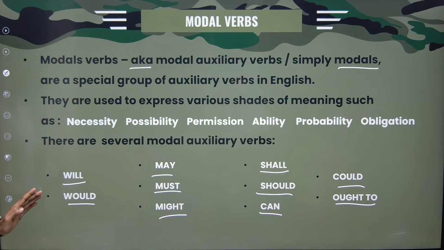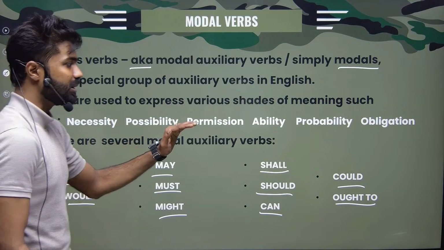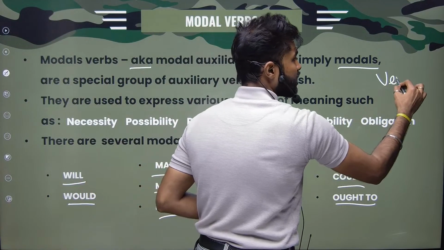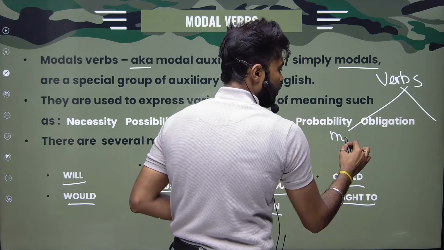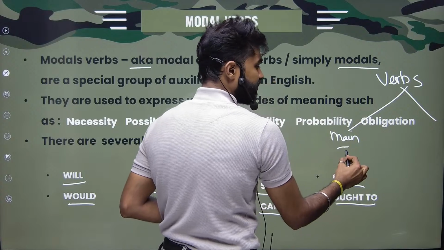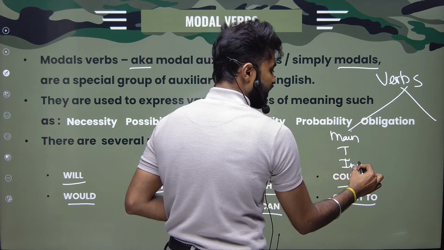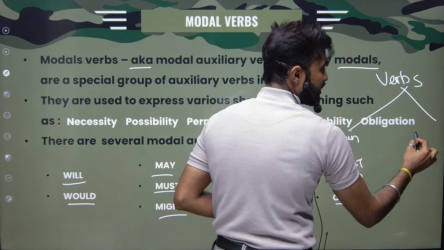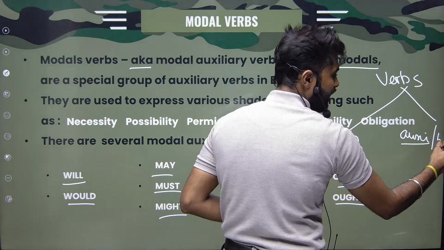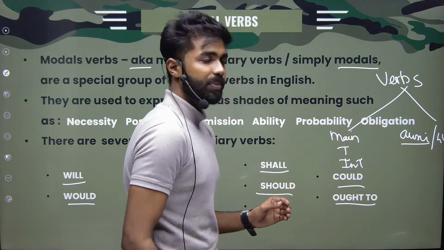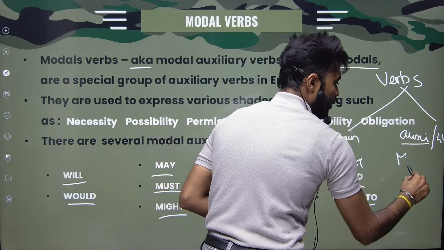How do we understand modals? First of all, we know what verbs are, right? And these verbs are categorized into two. One is my main verb. Under main verb, we have transitive verb and intransitive verb. Under the other section, auxiliary verb, we have auxiliary or helping verbs. Under this auxiliary or helping verb, we have modals.